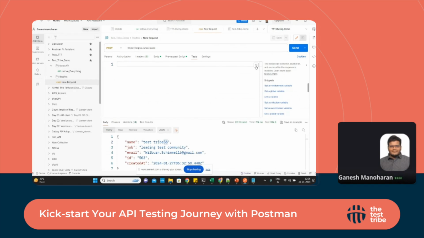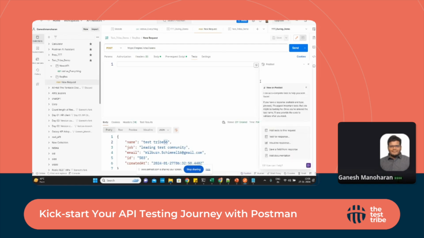Post bot is there. It's an AI generated tool. It's not available for all, but we need to register for it. It's kind of an early bird offer. If we click this one, it will ask what sessions or options we need. I want to add a test for this one.